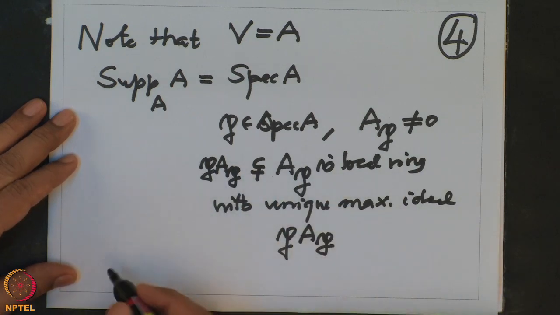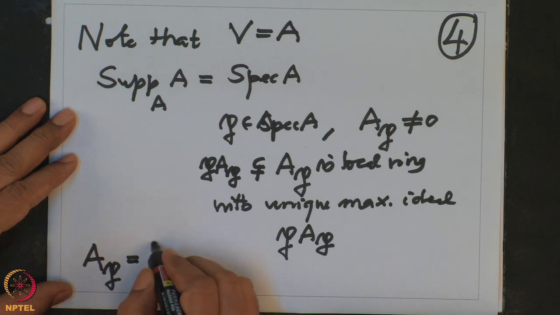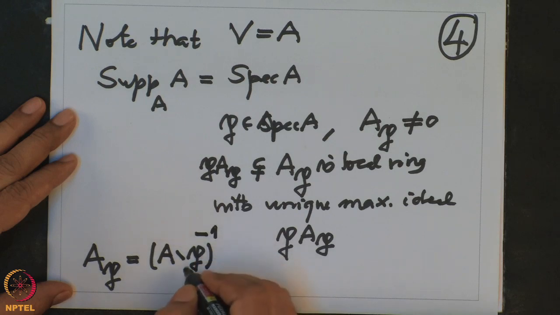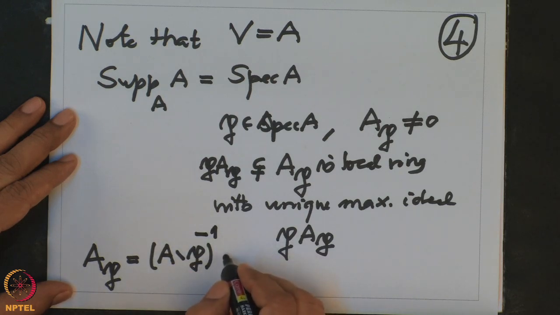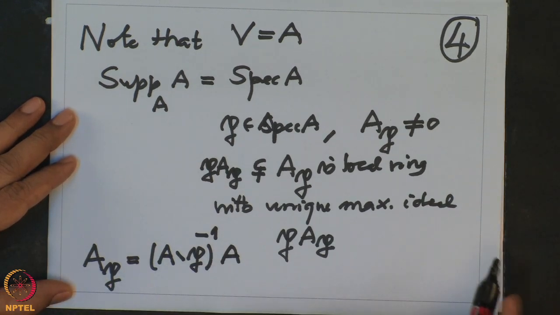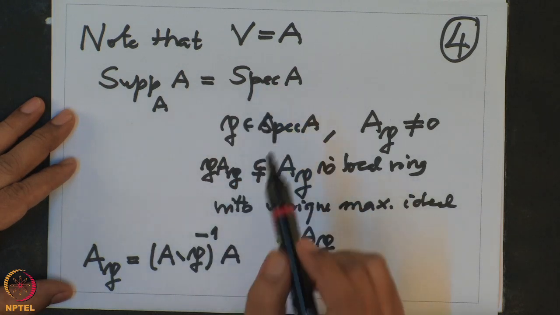Note that here when I write this notation A localized at P, this means we are taking the complement of P, because P is a prime ideal, this complement of P is a multiplicatively closed set and 1 belongs there. So S inverse of A is precisely this, that is our notation. So therefore, when the module is equal to the ring, then the support of A as a module is the whole spectrum, and therefore it is closed. So in general, that may not be the whole thing, but it will be a closed set. That is what we want to prove.